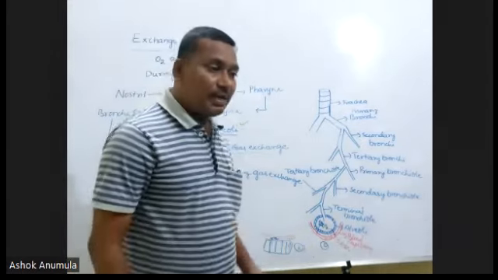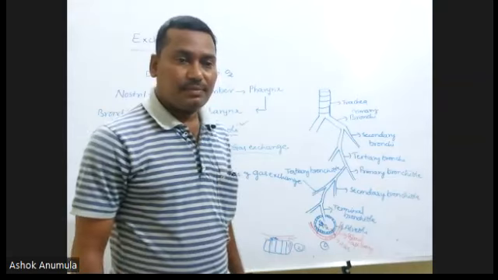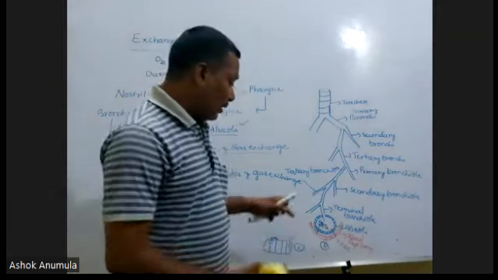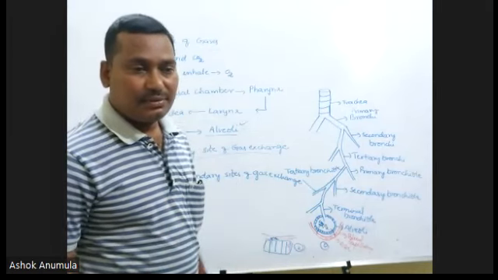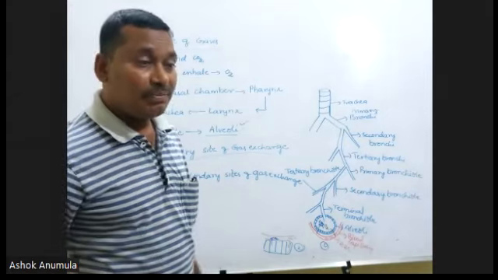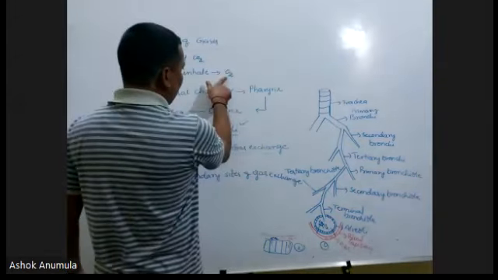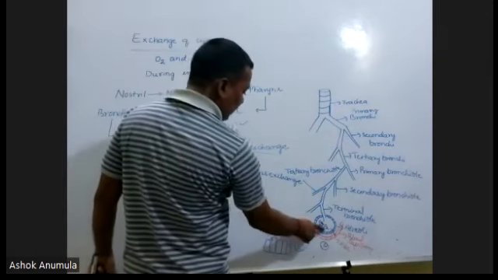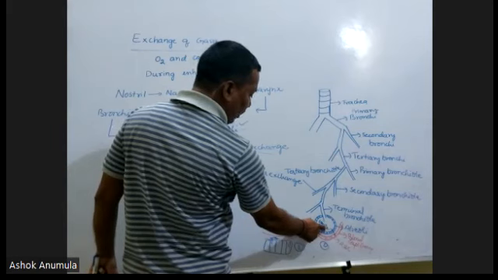The exchange must occur due to the pressure gradient of the gas. The exchange occurs through simple diffusion. What is the pressure gradient? When we are taking oxygen, the oxygen enters into alveoli. This alveoli contains more oxygen.